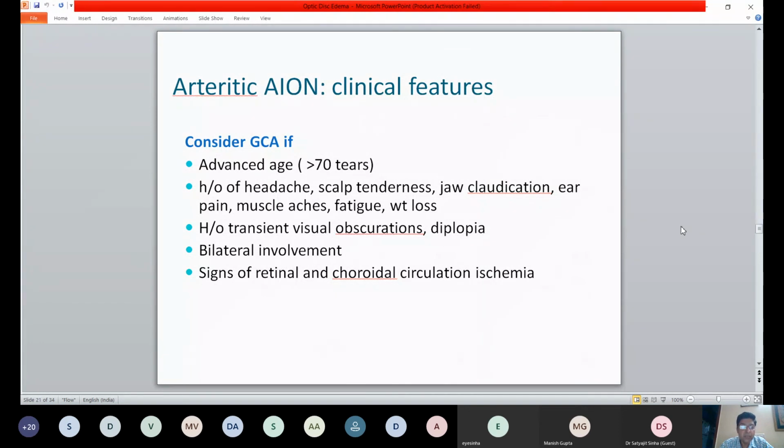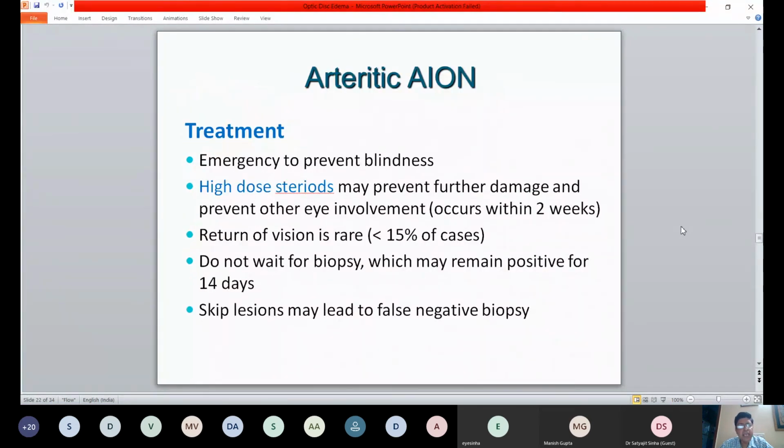That's why it's very important. The moment he presents, you start him on steroids because within 2 weeks, the other eye is going to get involved, and it's almost severely blinding, and they would have complete blindness if we do not intervene aggressively. And the treatment is an emergency to prevent blindness. You give high-dose steroids. Although many people have moved to giving IV methylprednisolone, a quick start with oral steroids is adequate. Although return of vision is rare, we prevent further involvement of that eye and of course the other eye, which is important.